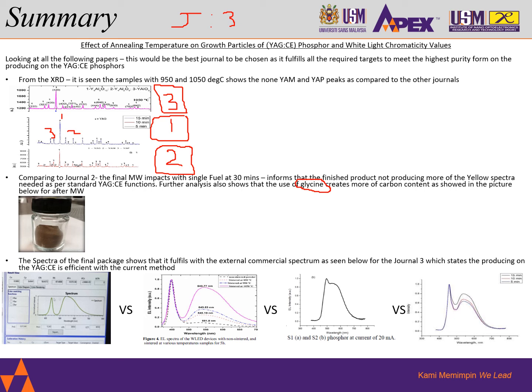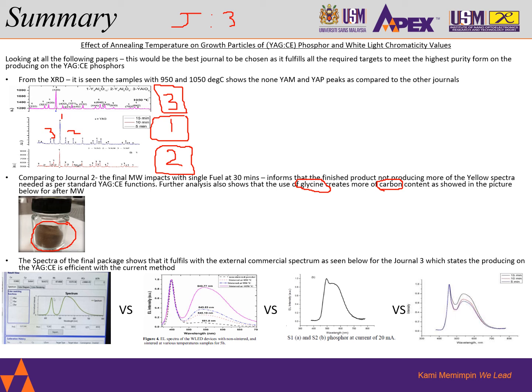Now based on these papers, we do see that this glycine creates a lot of carbon content, as shown in the picture below. Below here, what you can see is an after-finish microwaved YAG cerium mixture as compared to the standard, which is giving us more of a whitish yellowing effect, as what I see here, the black version. There is an important statement to make: there is a possibility that the glycine does produce a lot of carbon content, which may need to be decomposed further with an annealing process.